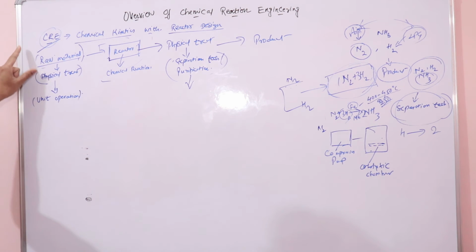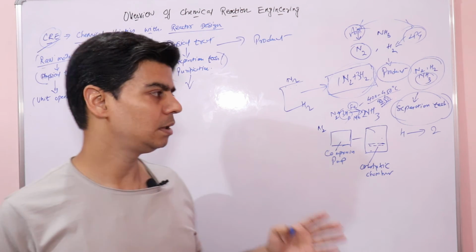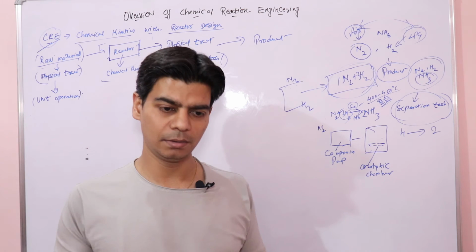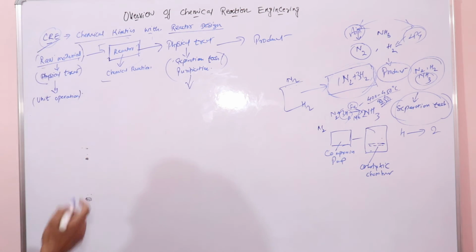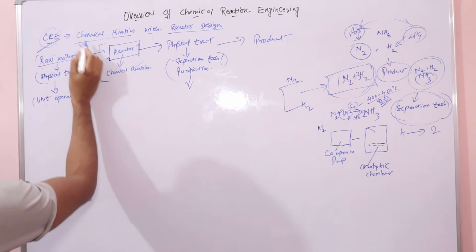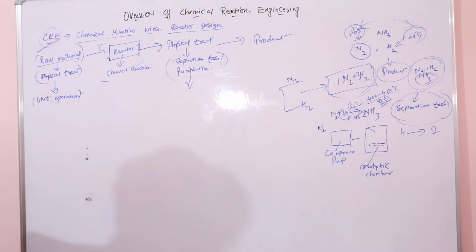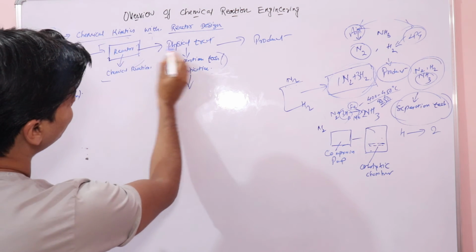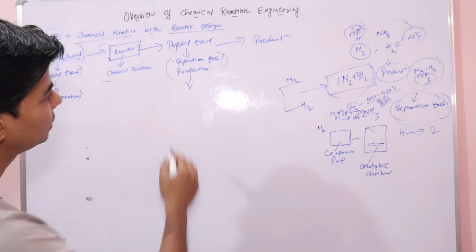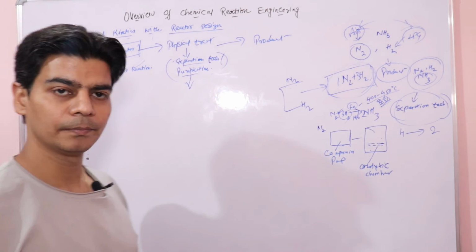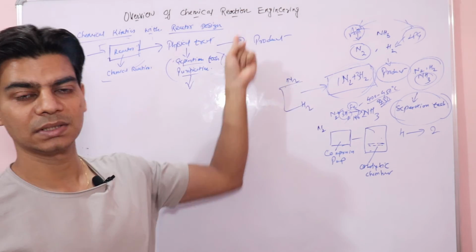Raw materials would undergo a physical treatment so that they can be converted into the form in which they can be made to react chemically, right? So they are passed in this raw material. Once they are in the right form, they are passed into the chemical reactor where they will react, right? And once it's out of this chemical reactor, it will again undergo physical treatment processes, which are separation techniques and purification of product, right? And once this physical treatment is done, what you get is a product, right?